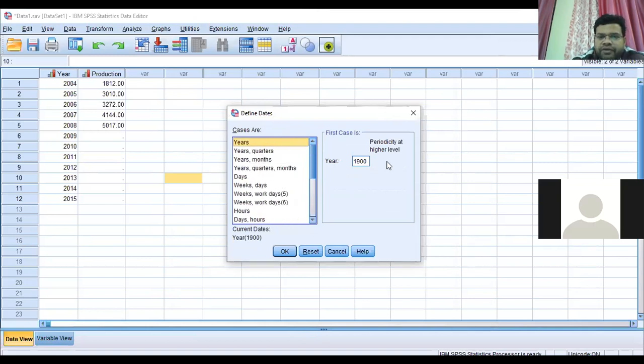Then the first year: you just put here what your first year is. That is 2004. So you just put that year and it will take accordingly. Click on years, and after that enter the first year. What is the first year? 2004, and then click OK.